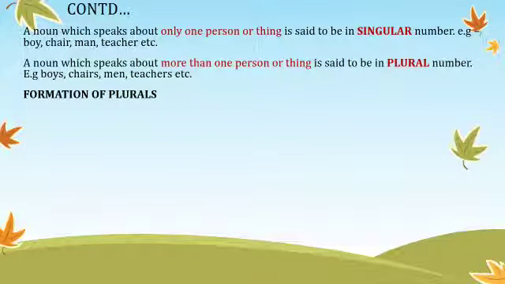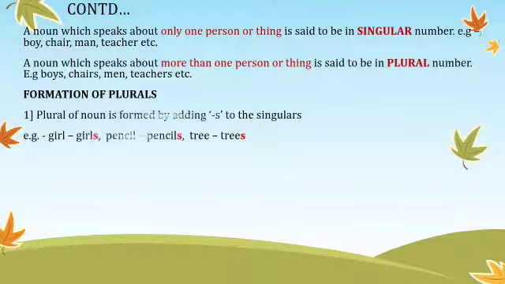Now there are certain rules when we change from singular to plural or from plural to singular. Now let us see the first rule. Plural of nouns is formed by adding s to the singular. The singular word here is girl. Girl becomes girls. Just add s after the word.